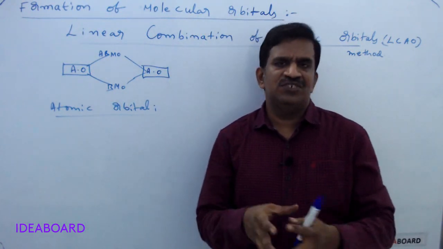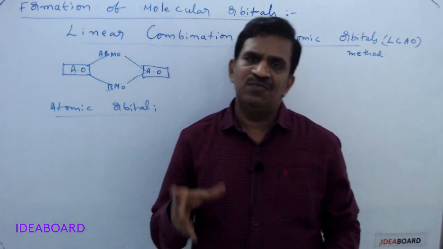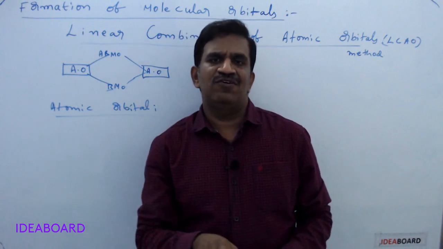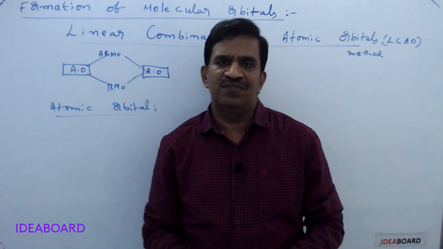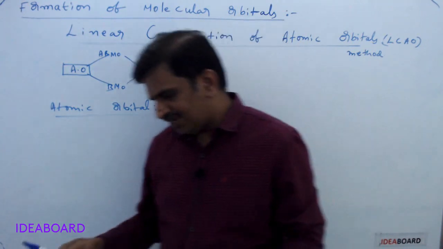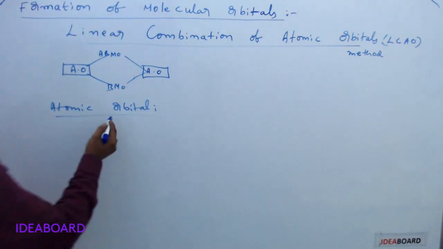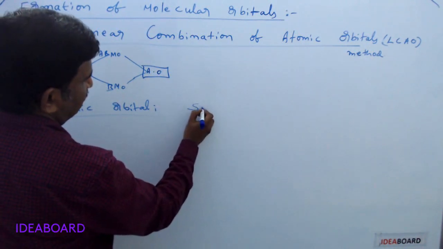In the atomic structure chapter you learn about orbitals and the shapes of orbitals, with clear diagrams also. It is mainly derived from the Schrodinger wave equation. Based on the wave mechanical model, we get that orbital concept, and as per that, the region where the probability of finding an electron is maximum is called an atomic orbital, as per the Schrodinger equation.